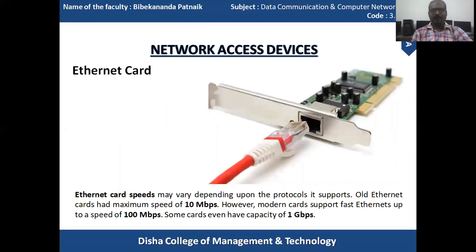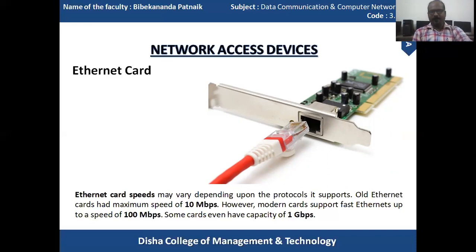So just take an example of the diagram or the image where the RJ45 cable is connecting with the Ethernet card. This is the Ethernet card. And Ethernet card speed may vary depending upon the protocols it supports. It depends upon the set of rules and regulations followed by the protocols.